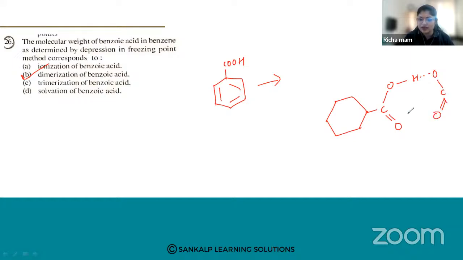So like this, the dimer is formed. So C double bond OH and C double bond OH. So this is the dimer formation. Let me write it properly here.